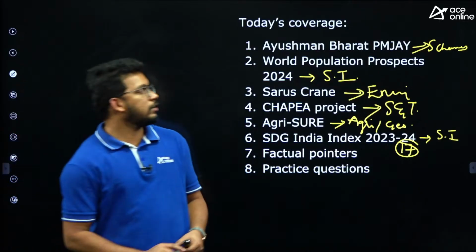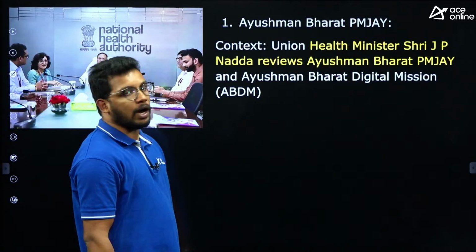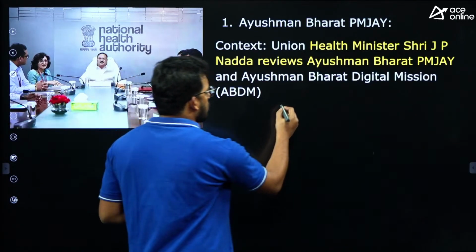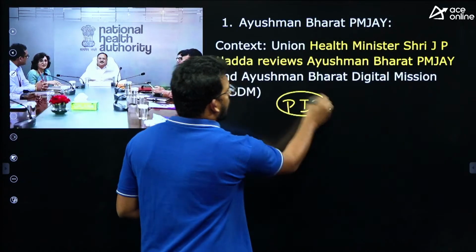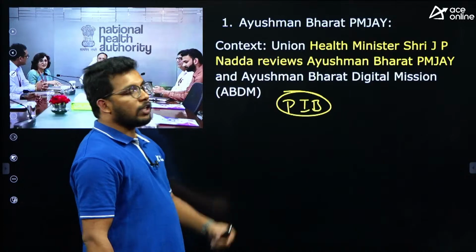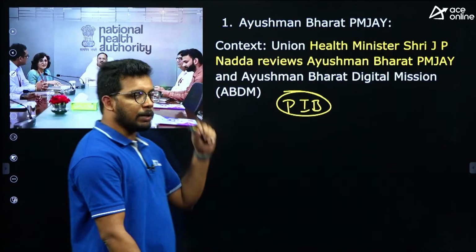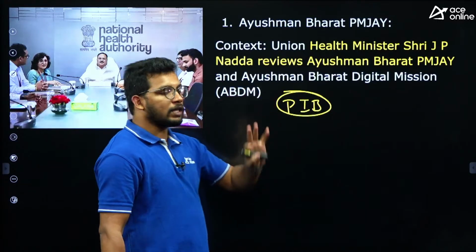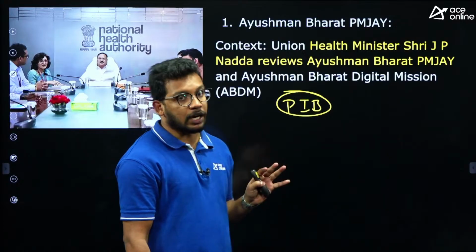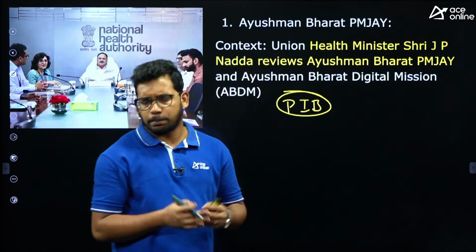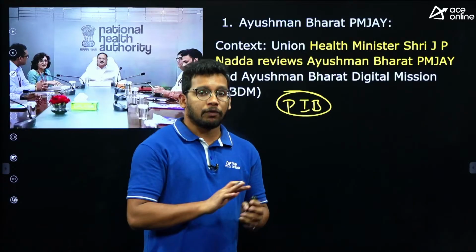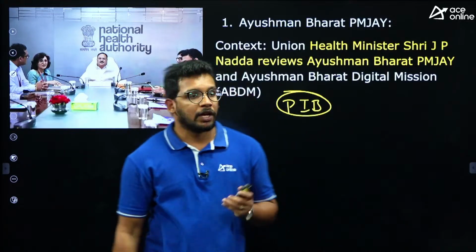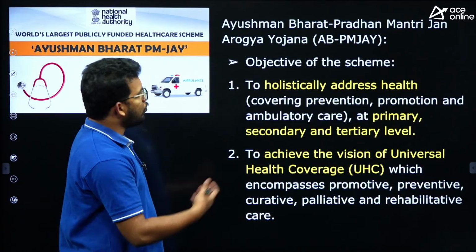Let's start with the first article, that is Ayushman Bharat, Pradhan Mantri Jan Arogya Yojana. Why we have taken this article is, this is taken from Press Information Bureau, PIB. Recently, the Union Health Minister, J.P. Nadda, has reviewed the progress of this particular scheme, Ayushman Bharat Digital Mission. We will see in detail about this article. This is a little bit lengthier one because there is a lot of subcontent. We need to discuss the objectives and the organizations which were involved in the implementation as well. So let's see more details about it.